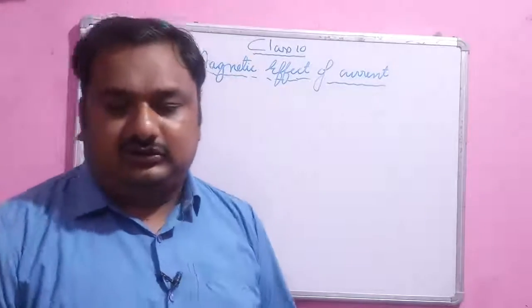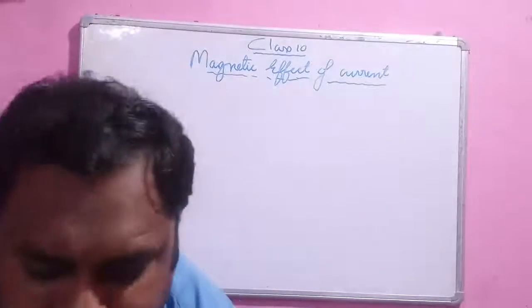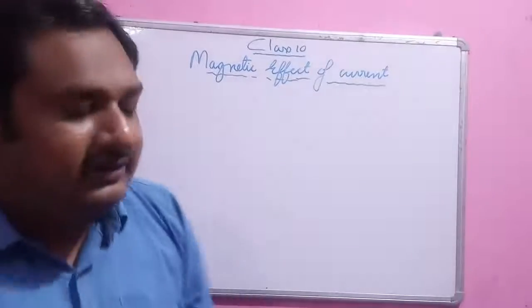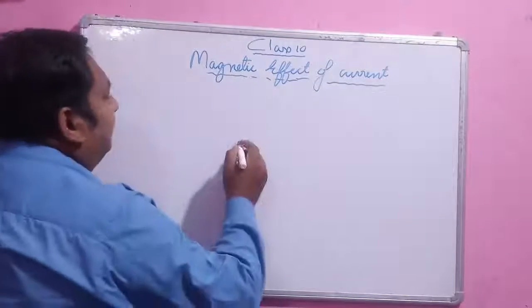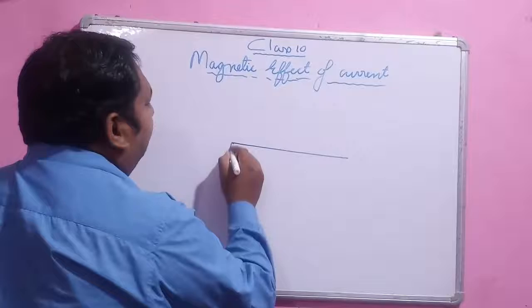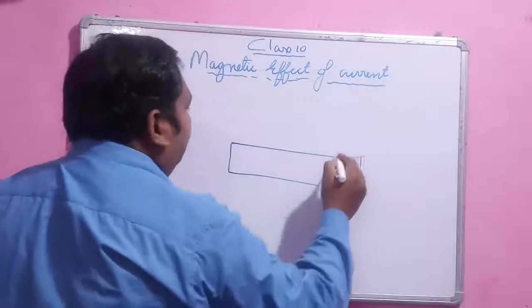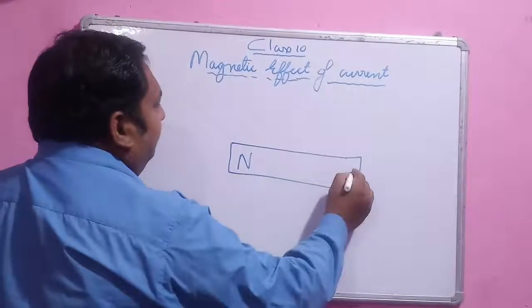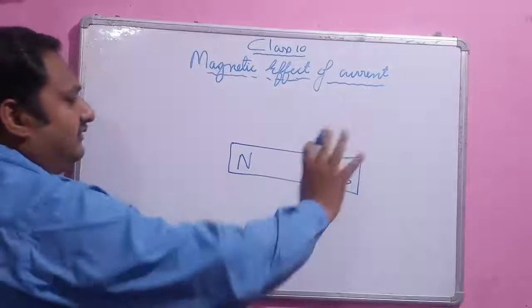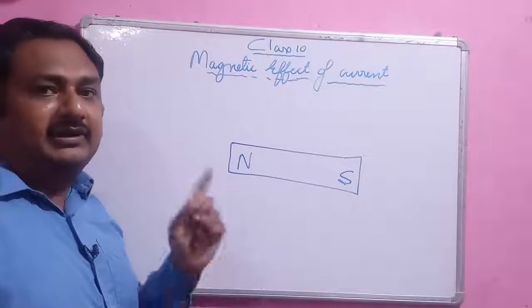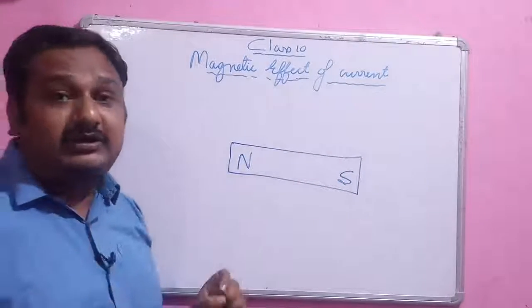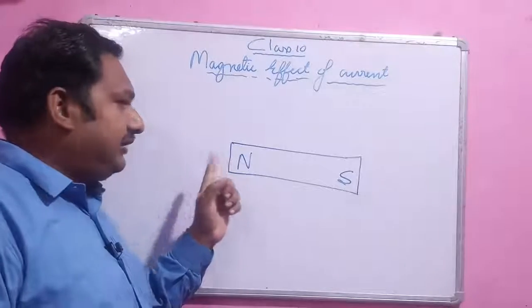All of you must be familiar with the bar magnet. What is a bar magnet? When the magnet is found in this shape, it is known as a bar magnet. This bar magnet has a very important property.